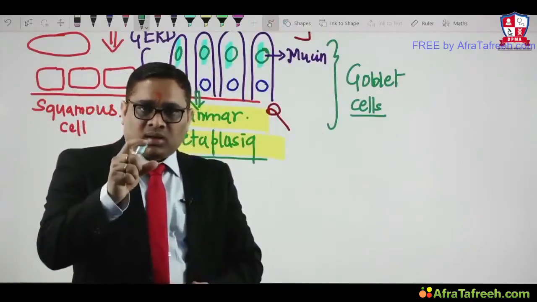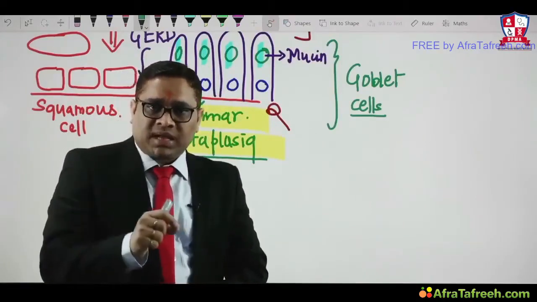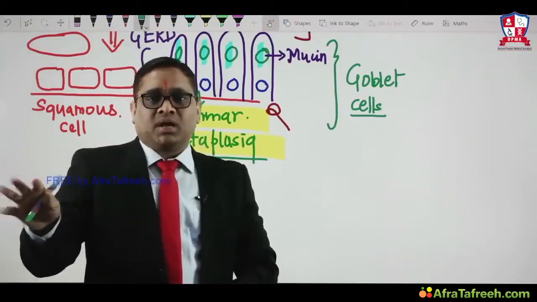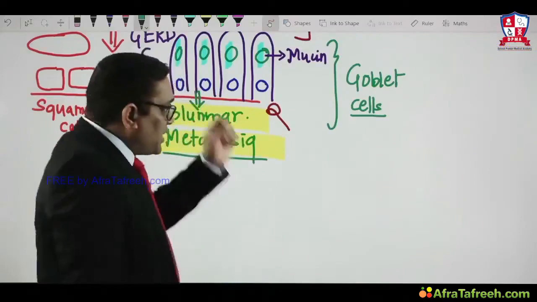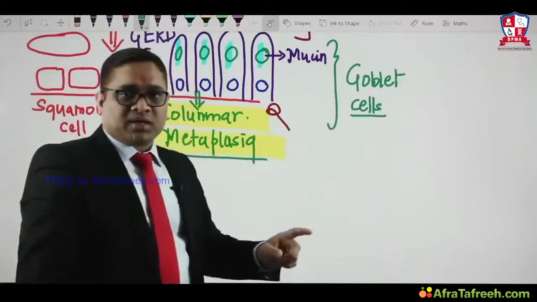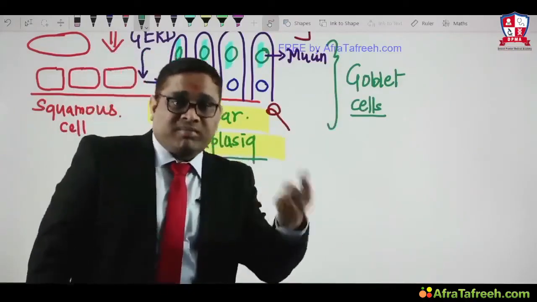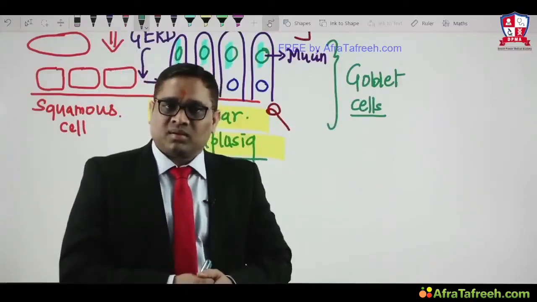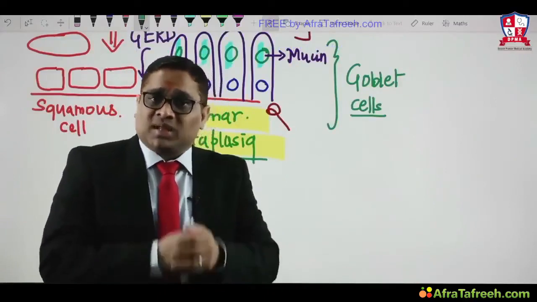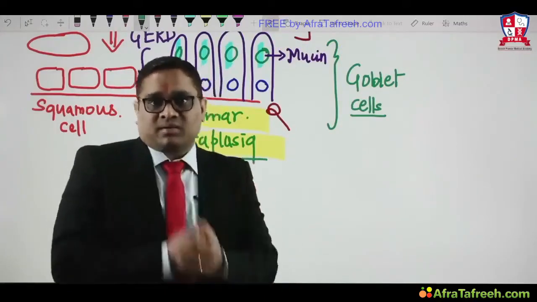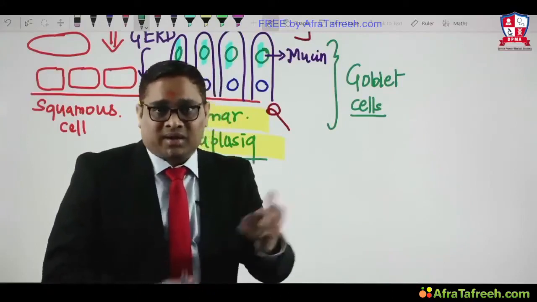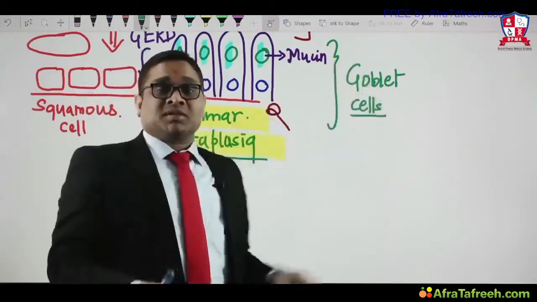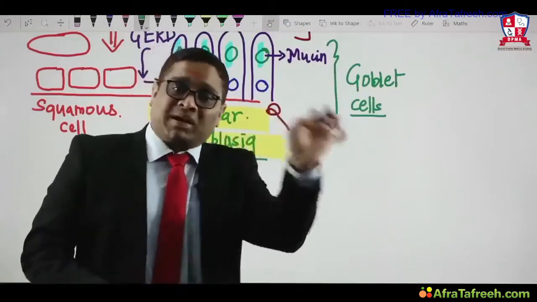Now the question in DNB exam was, will you find goblet cells normally in an esophagus? Will you find goblet cell in a normal esophagus? Answer is no. No goblet cells will be seen in normal esophagus, right? So whenever you find goblet cell in an esophagus, this may be a sign of metaplasia. Where will you find goblet cells normally? In intestine.